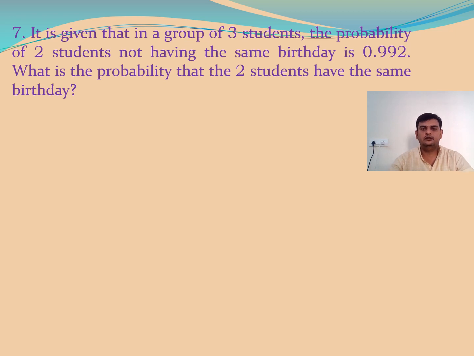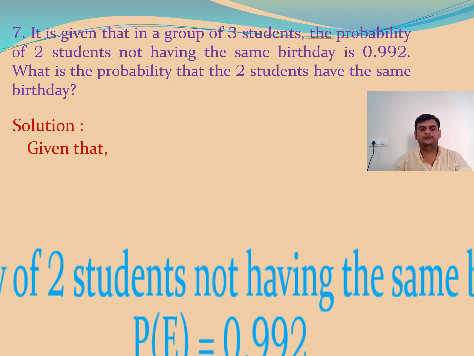The given value 0.992 is for not possible. We have to find the possible. Not possible is given, we need to find possible. Which means probability of E is given, and we need to find probability of E complement, that is E dash. Very simple question. When for not possible we have 0.992, for possible it is the rest of the thing. What is the rest of the thing? We need to find it. Here is the solution.